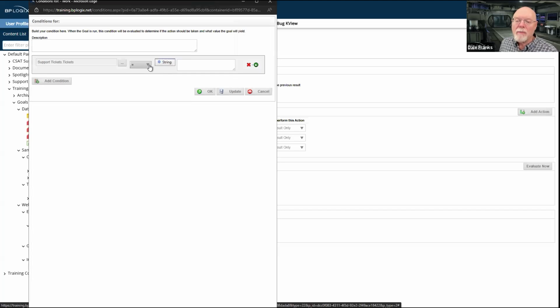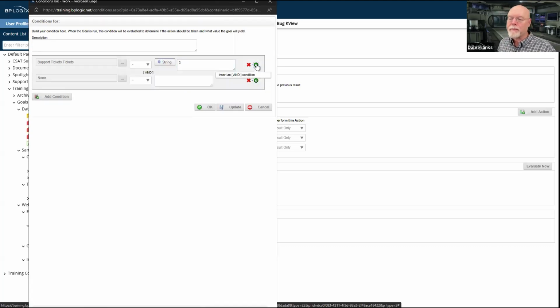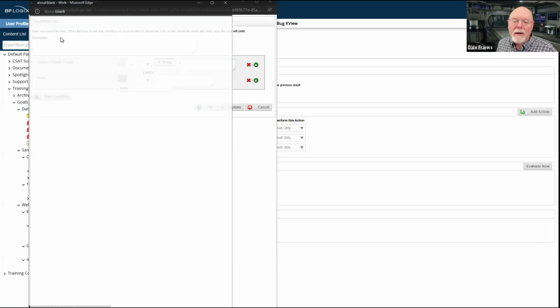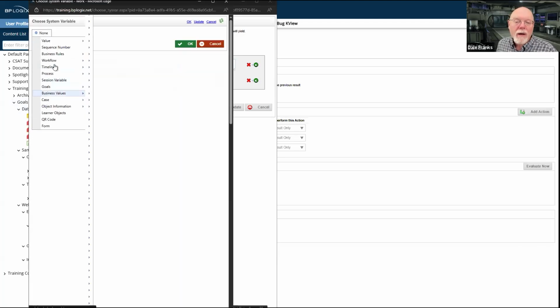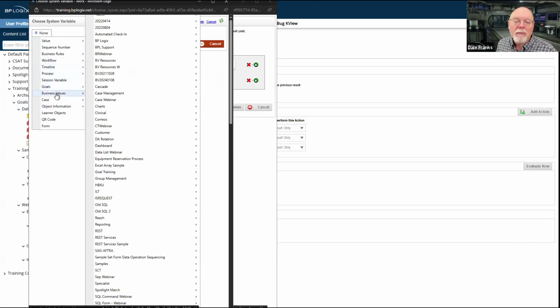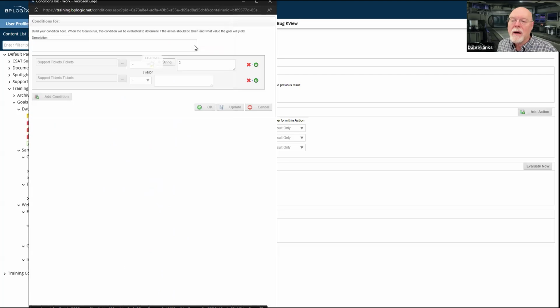Here, if the number of tickets is greater than 2, and we're going to need an and condition here, and the number of tickets in business values, goal training, support tickets, is less than or equal to 4.